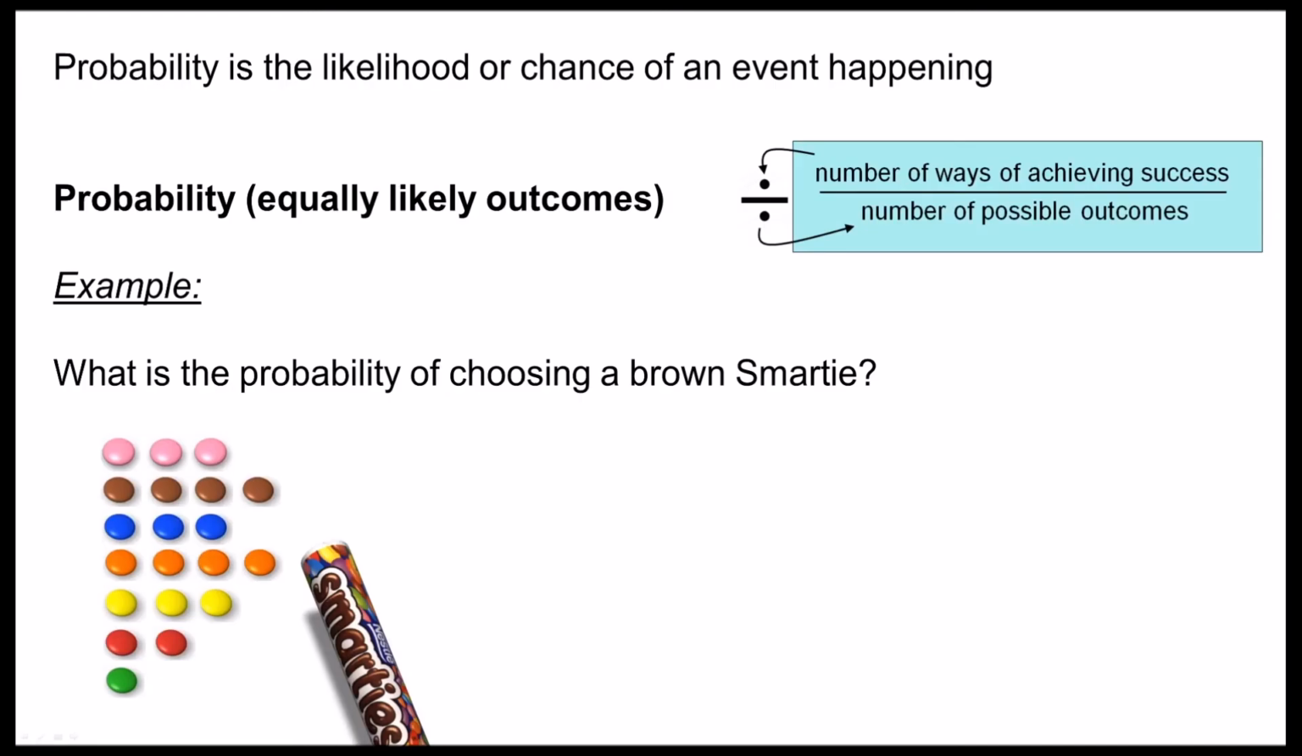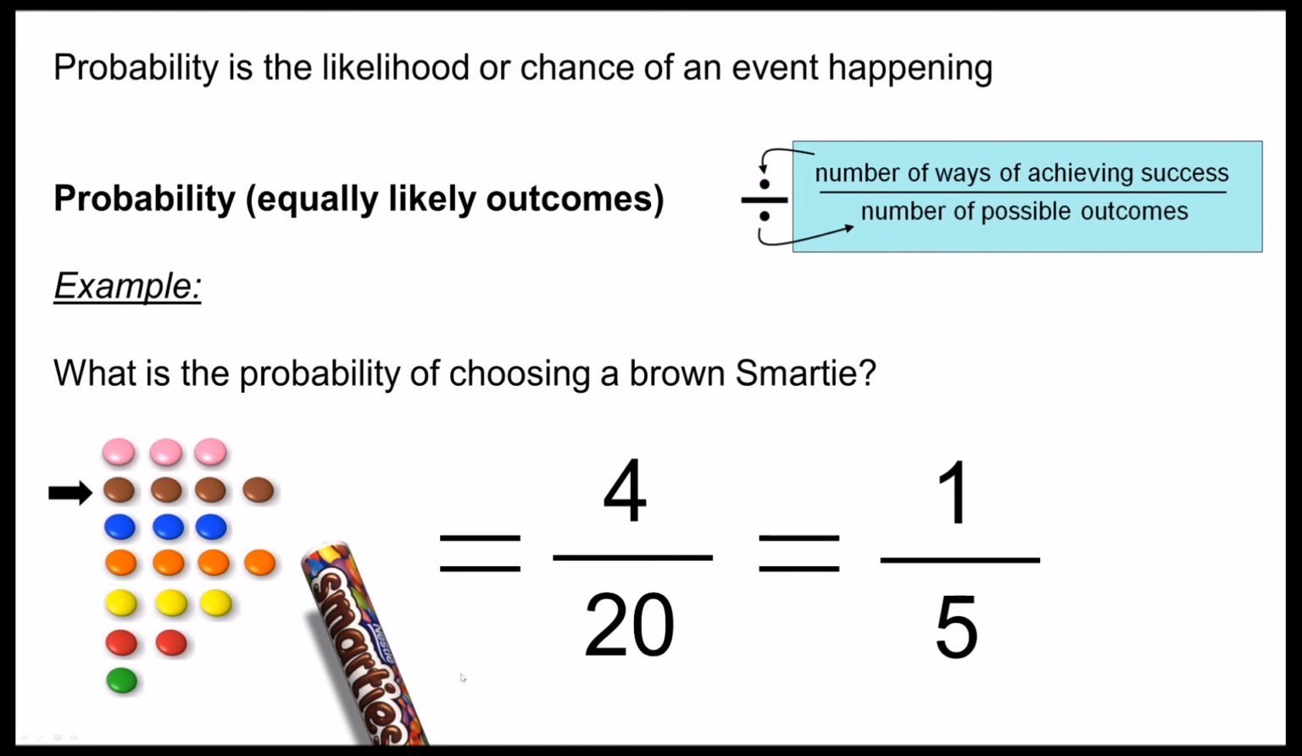My final example asks about the probability of choosing a brown Smartie from those that are displayed on the screen right now. I can see that there are 4 brown Smarties in total out of 20 Smarties that are displayed on the screen. Therefore, the probability would be 4 out of 20. Whilst this answer is correct, it's good practice to try and cancel the fractions down if you can. So 4 over 20 is the same as 1 over 5. That's dividing the top and the bottom by 4.